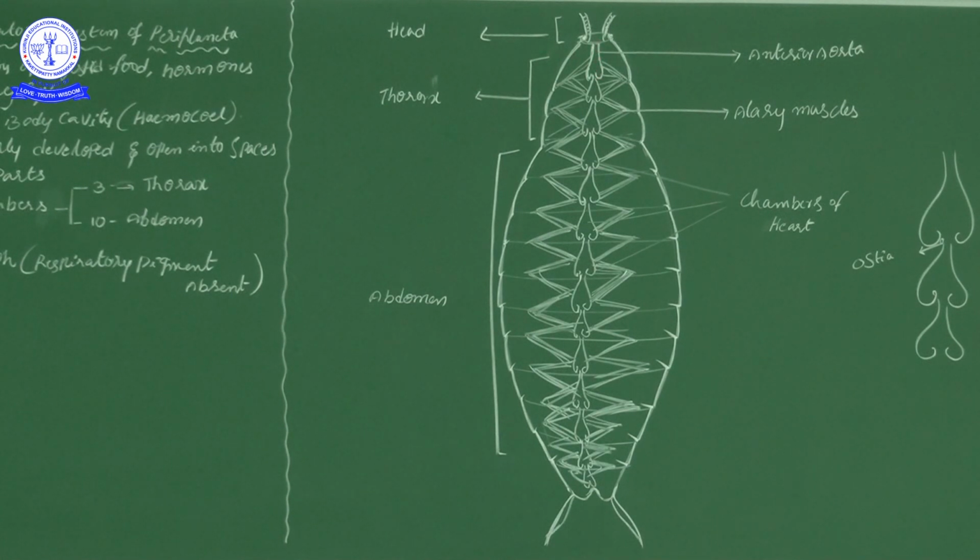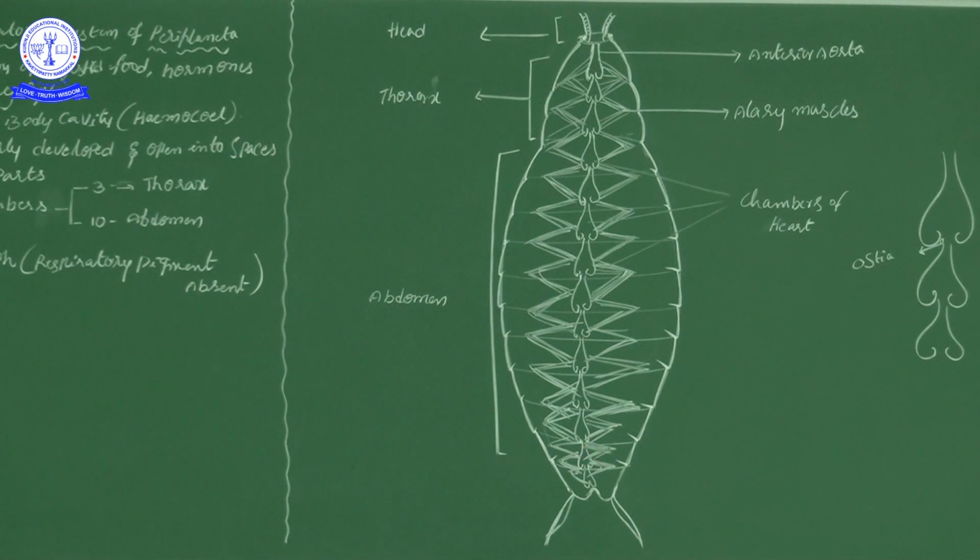So now the question in your mind: how is blood omitted by the aorta? See, these alary muscles will contract first. Which alary muscle will contract first? In the 13th chamber, the last abdominal chamber. Those alary muscles will contract, and due to that the heart will contract.